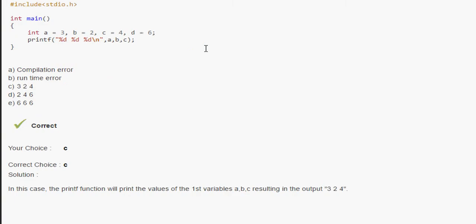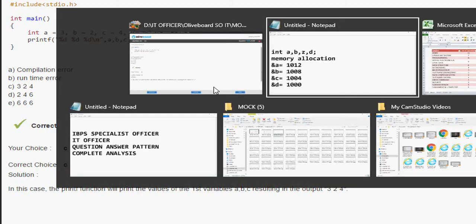Remember, a compilation error will not be there. We are printing values, but if it is a float, then we may see one error at the time of scanning, that is L value required, because integer to float conversion is something not done by the C compiler; we have to explicitly parse it.